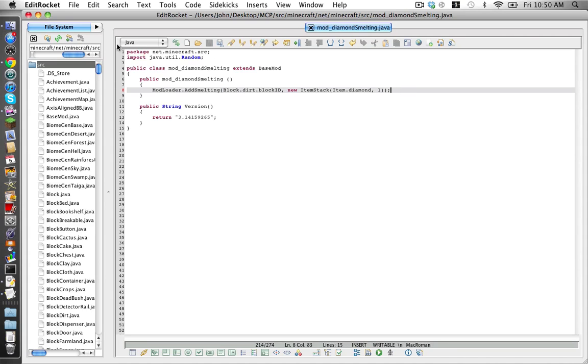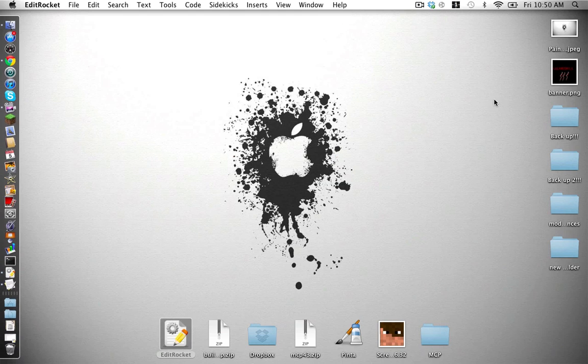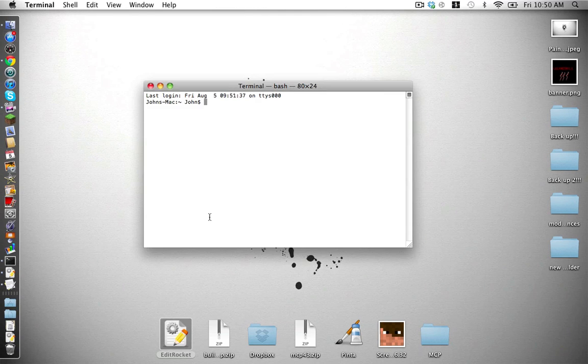So just save it and minimize your text editor, change the directory and direct your MCP folder in, type bash recompile.sh. Hopefully we get no errors.